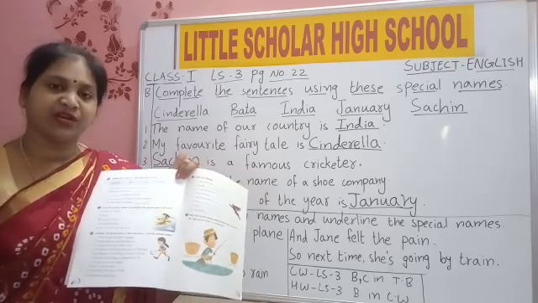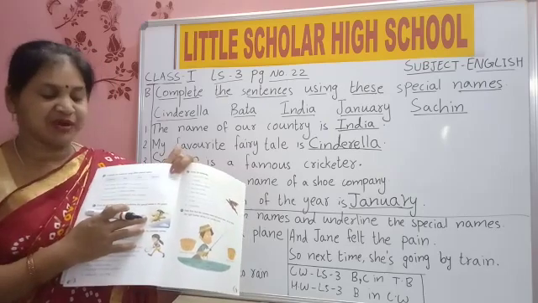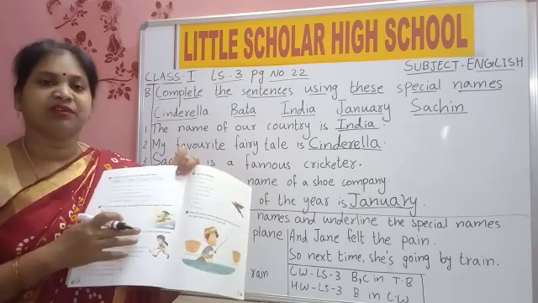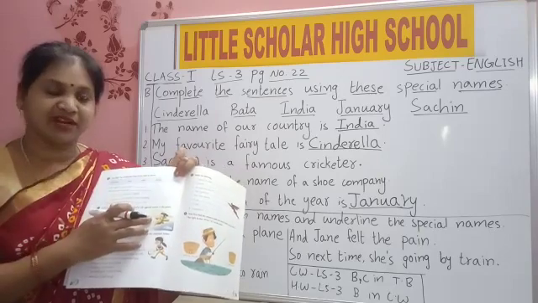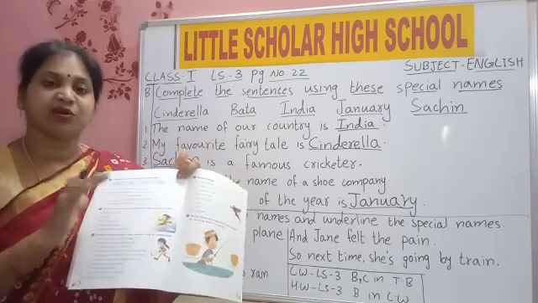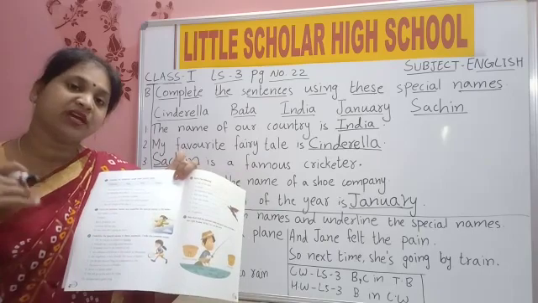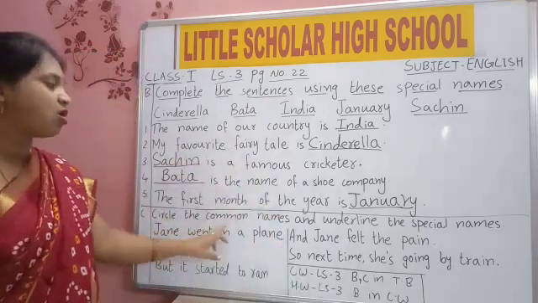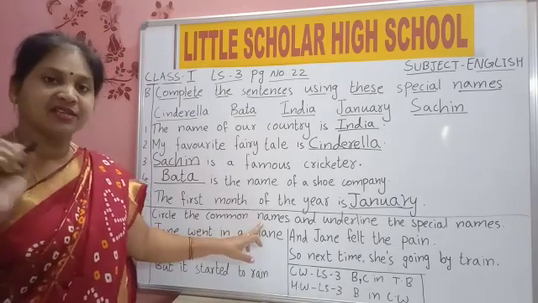If you go in a train, you will be wet. See here, her aeroplane, how it is open, no? So she felt that it is not good. When rain comes, she is becoming wet. So next time what did she say? I will not go in a plane. Next time I will go in a train. Now in this we should circle the common names and underline the special names.